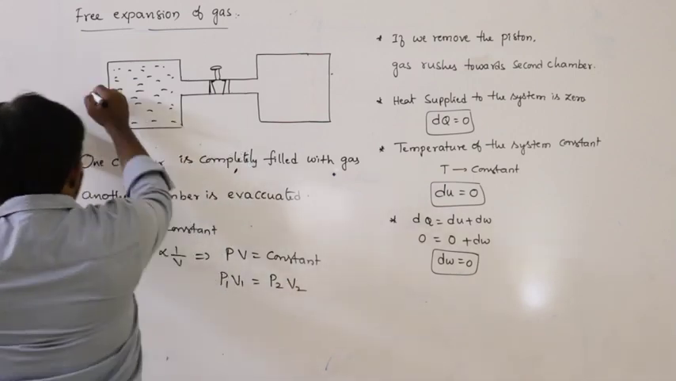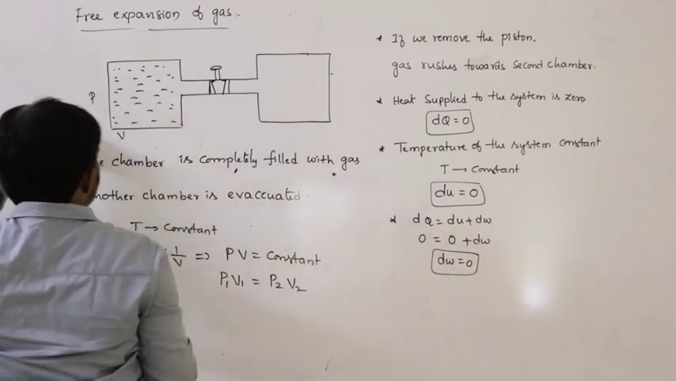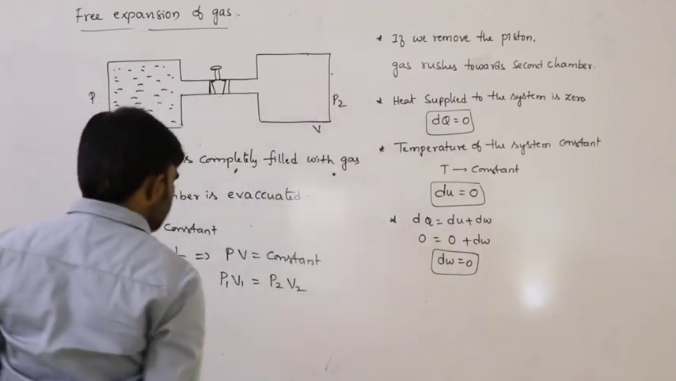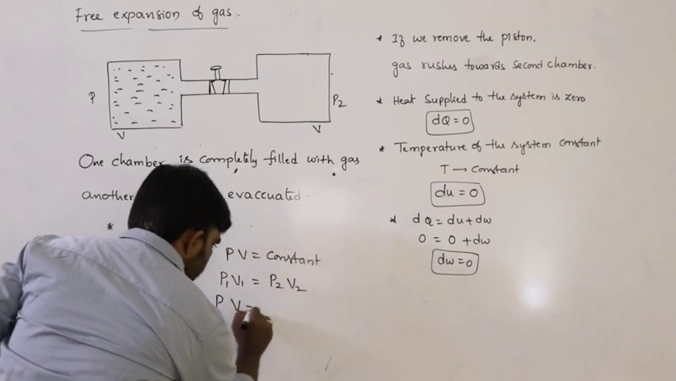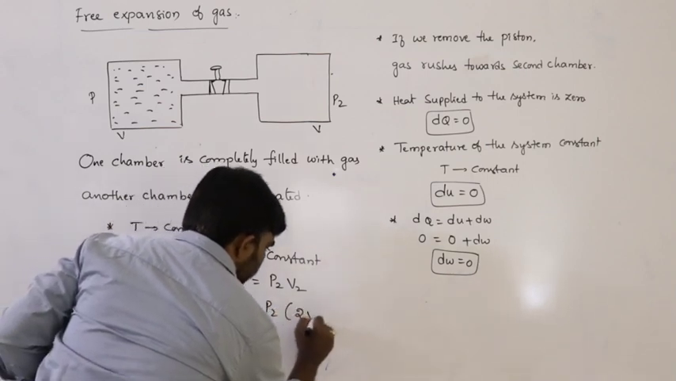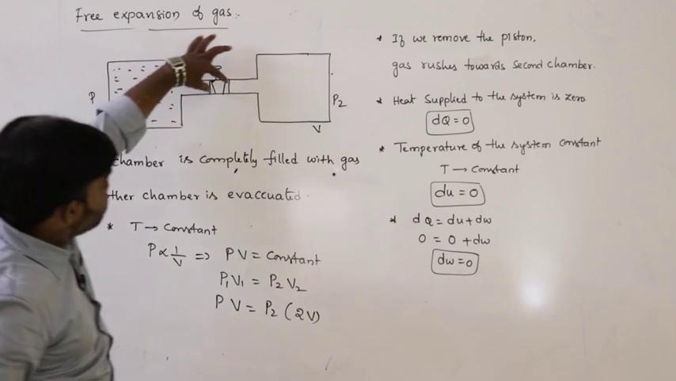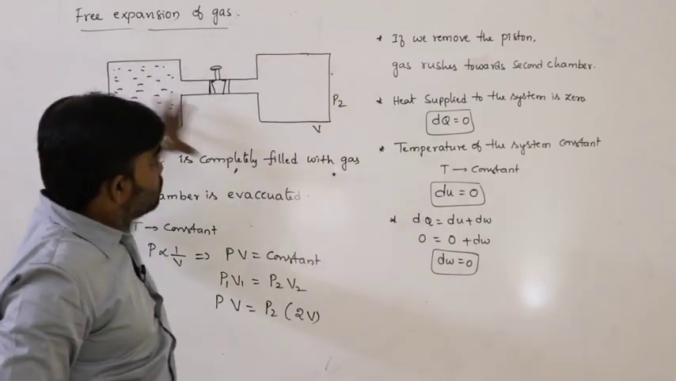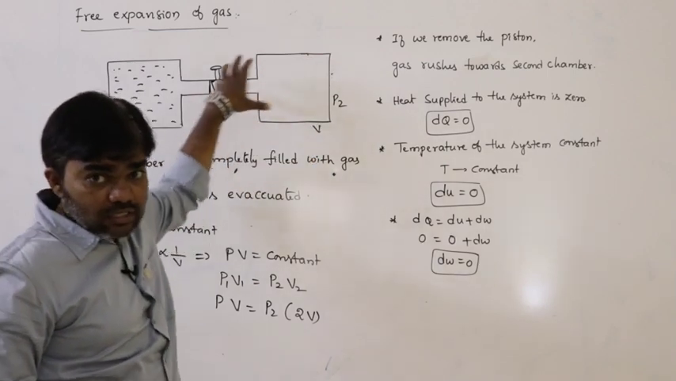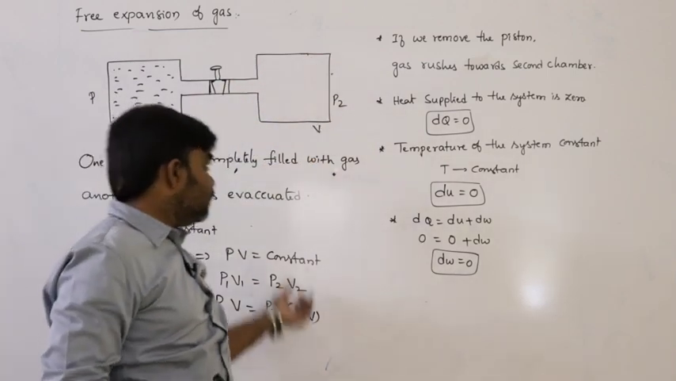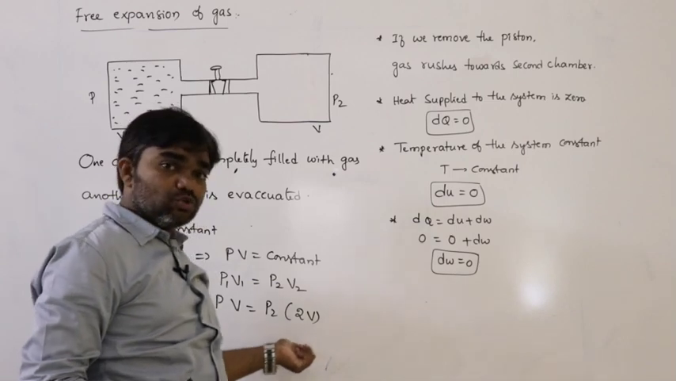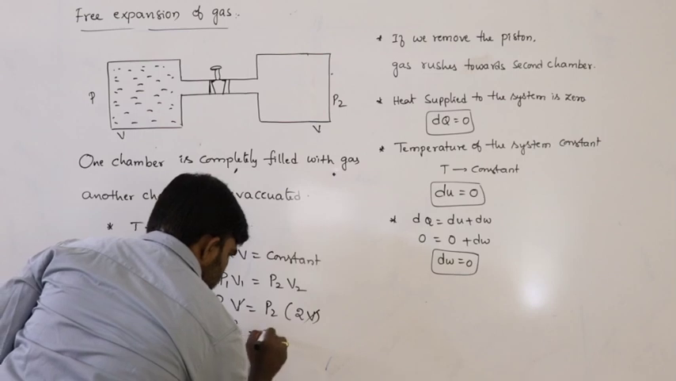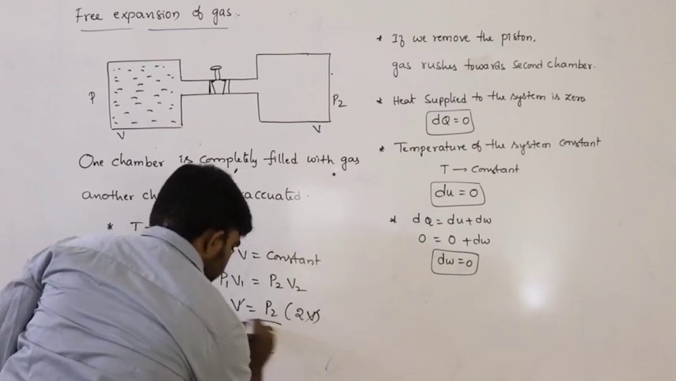Here first, the pressure is P and the volume is V. And here, let us say the pressure is P2 and the volume is the same. P into V1 is PV, P2 into V2 is P2 into 2V, because if we remove this piston, then the gas occupies the total volume. That's why the total volume occupied in the second case is 2V. So 2V cancels, and P2 equals P by 2.